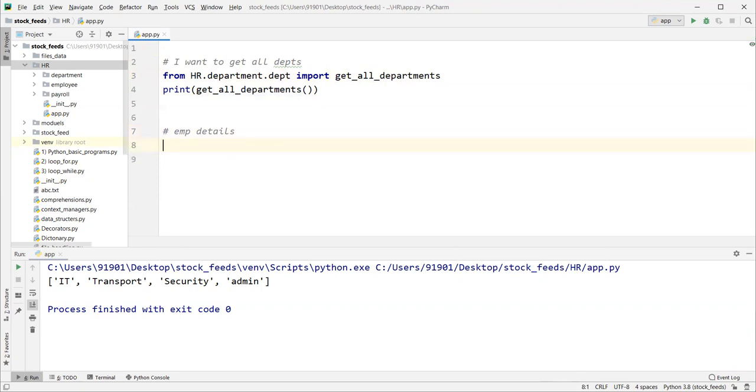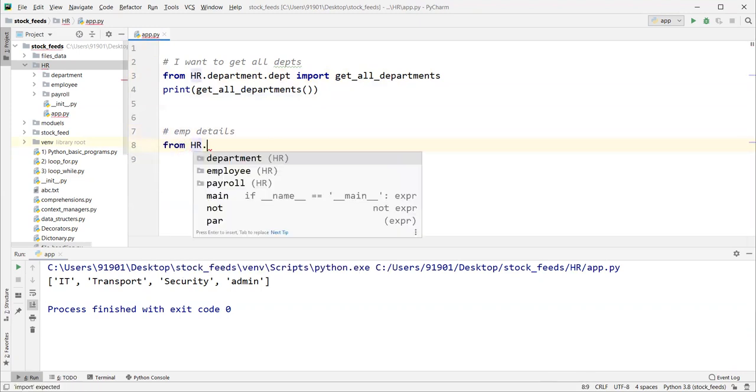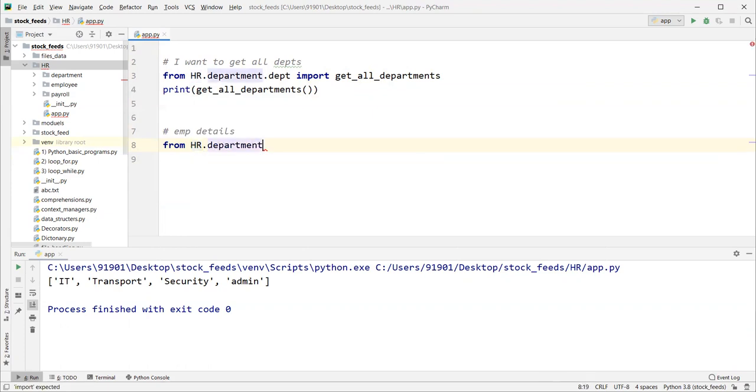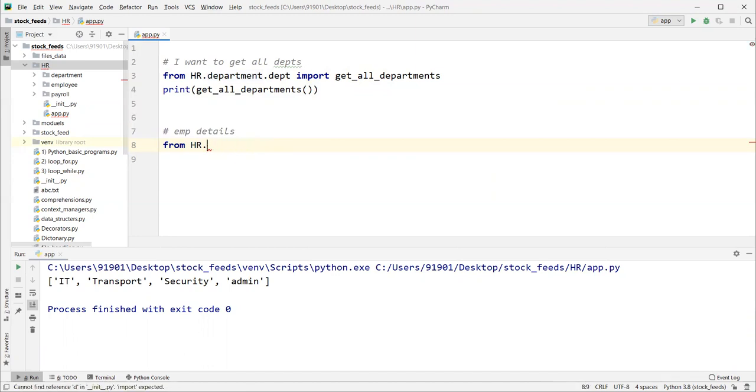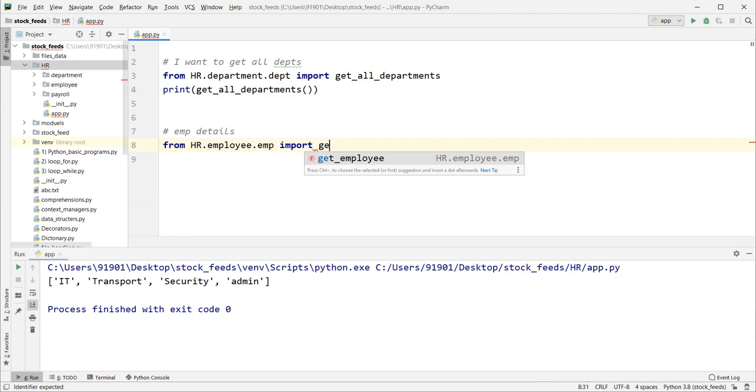So next, from hr dot department dot, not department. We already deal with the department, right? Now employee. Employee dot. Inside employee, we have a employee, right, guys? EMP. So after this, here inside this employee file, EMP file, we have this identifier. Today we have only one identifier. Reality, we could have any number of identifiers, right?